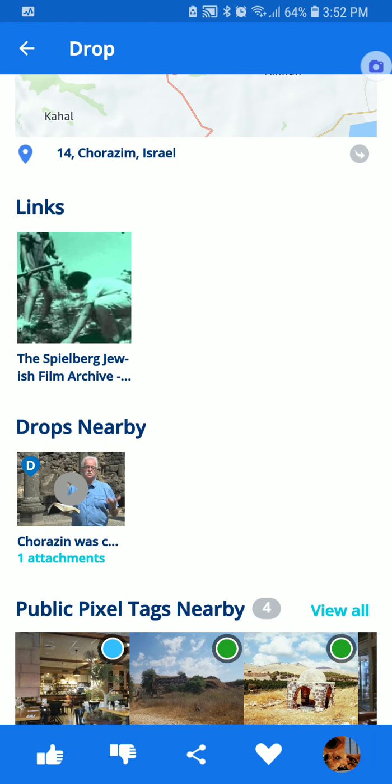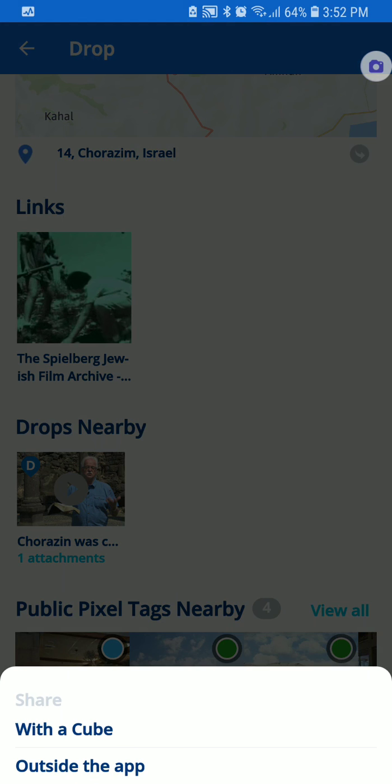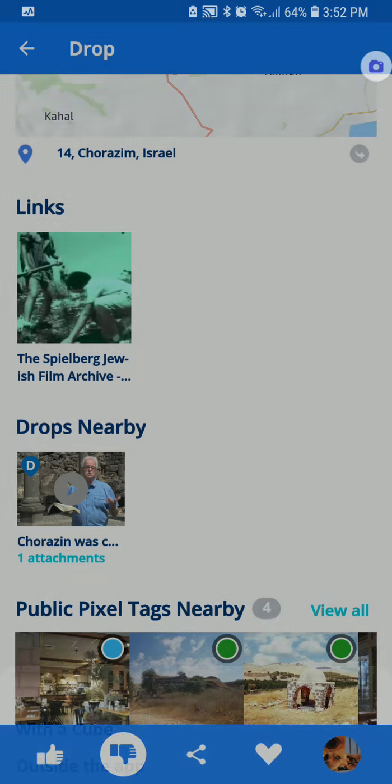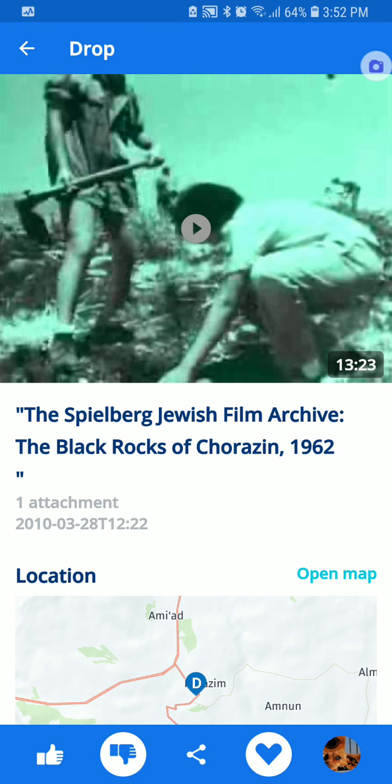Of course, you can like it. You can not like it. You can share it outside the app through any of your text messengers or any application that you want, any social media site. And you can heart it, favorite, and enjoy it later if you want.